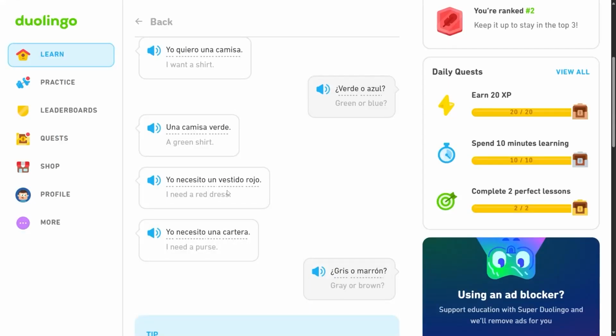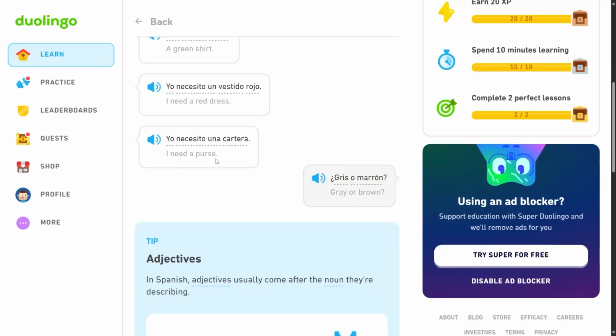Yo necesito un vestido rojo. Vestido is dress, rojo is red. So we've learned verde, azul, and rojo is red, and vestido is dress. Yo necesito, I need, un vestido rojo, a red dress. Yo necesito una cartera. Yo necesito, again, I need. Una cartera, a purse. Cartera is, of course, a feminine word.